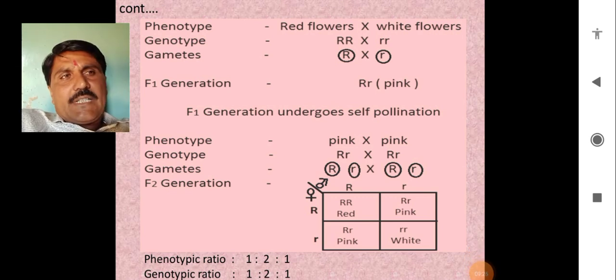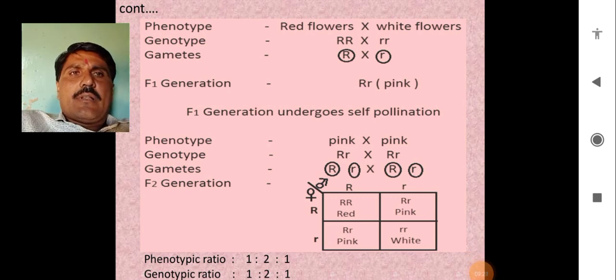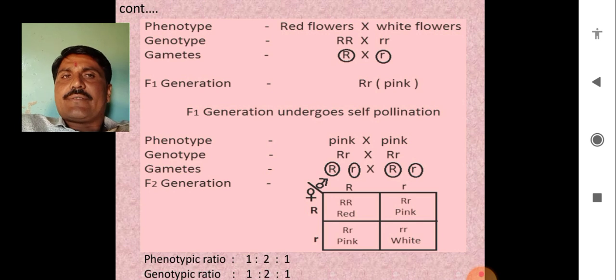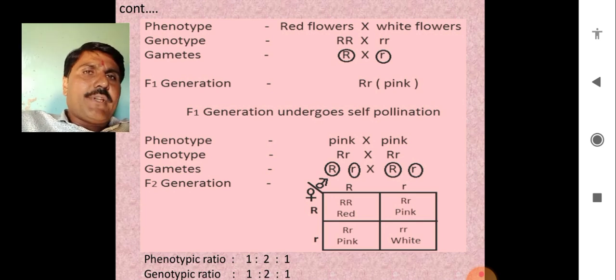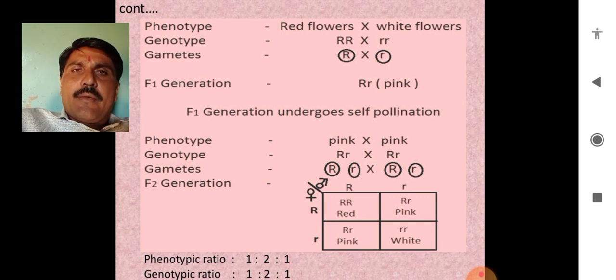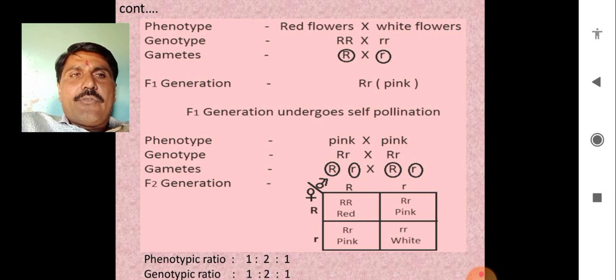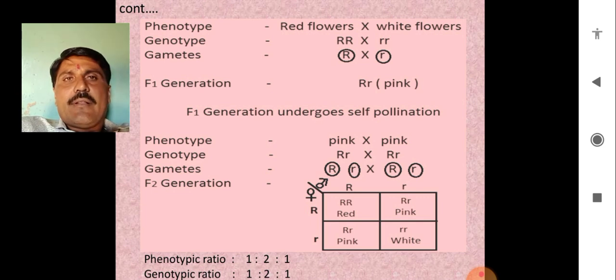The F1 generation undergoes self-pollination. After this self-pollination, whatever seeds were collected, the phenotype was pink into pink, and the genotype was, as usual, Rr into Rr.